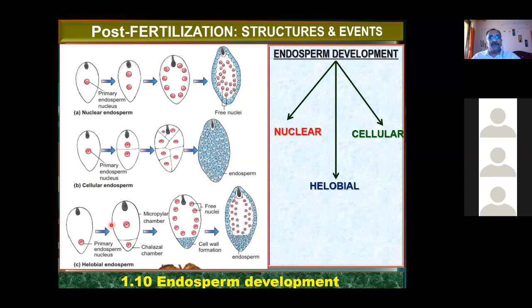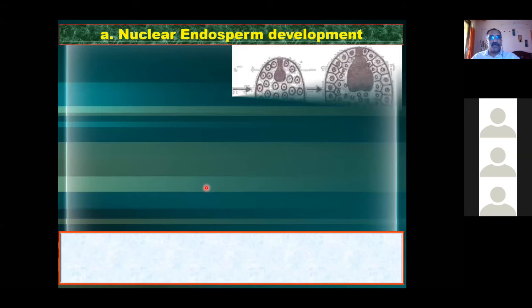Is it clear to you? Now write in the chat box the first letters of the three. Yes, nuclear, cellular, and helobial. Now we are going to see them one after the other. The first one we are going to see is nuclear endosperm development.